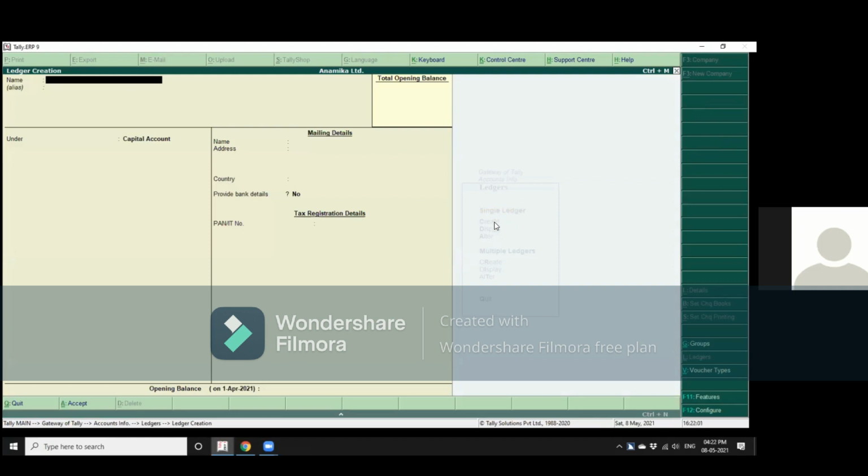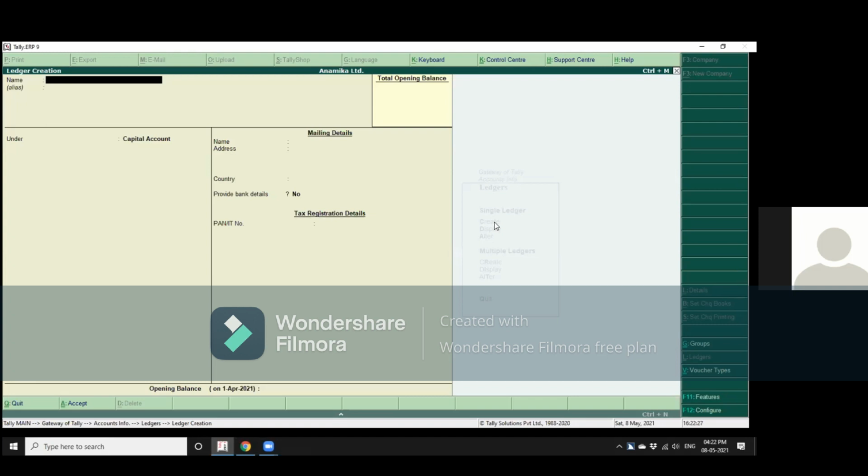Now it creates two different groups, a single ledger or a multiple ledger. It asks us what you want to do, whether you want to create a single ledger or you want to create a series of ledgers. Both of these have three options underneath them: create, display, and alter. And of course, there's quit at the end.